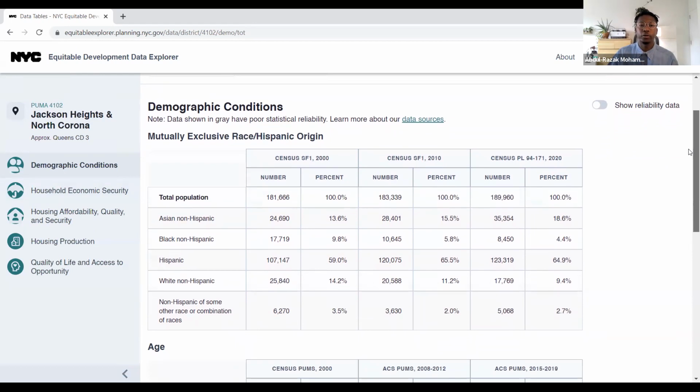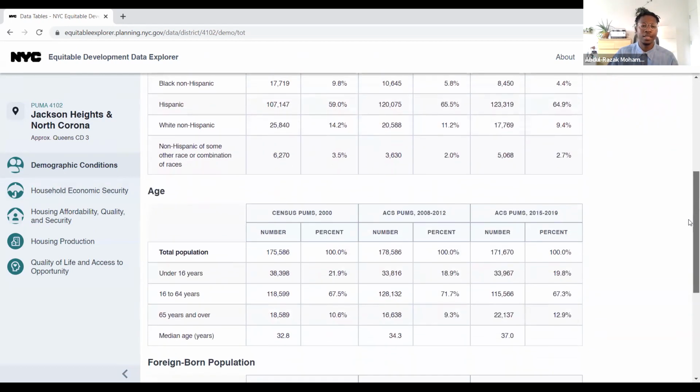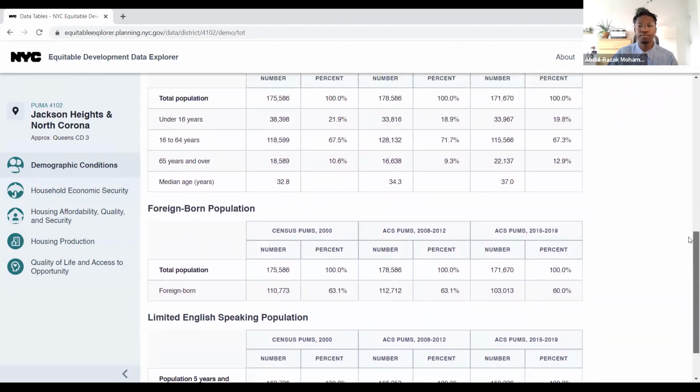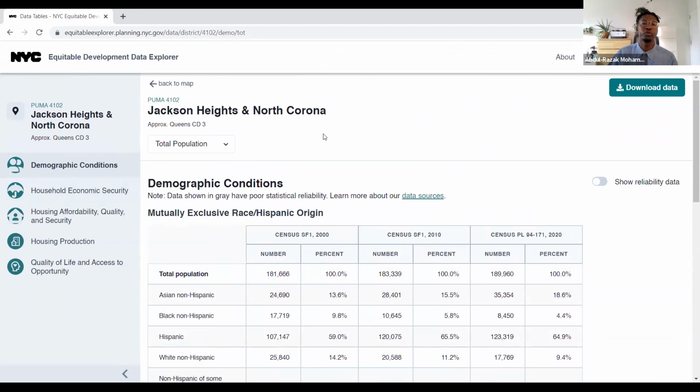Particularly, this category holds information about race, age, foreign-born population, and limited English-speaking population. All this information can be very helpful when we think about just who represents or makes up our communities, and in particular when we understand aspects of how race is implicated in housing disparities and economic disparities, as well as how immigration status, foreign language status, and even age can impact the ways that we experience a lot of social factors.